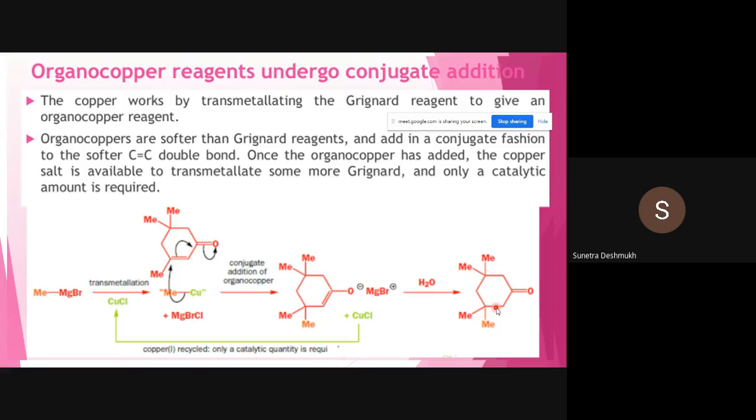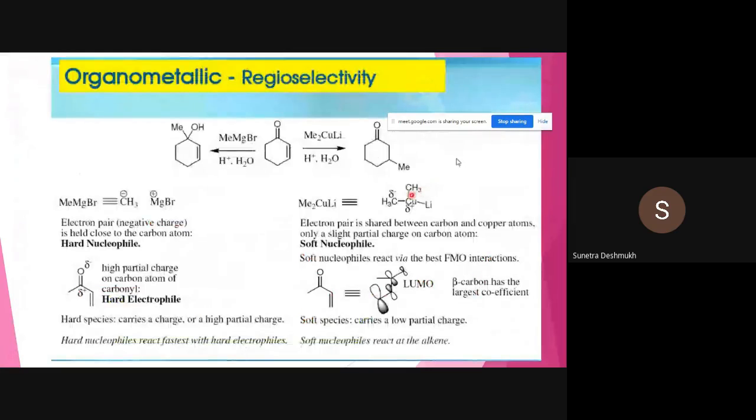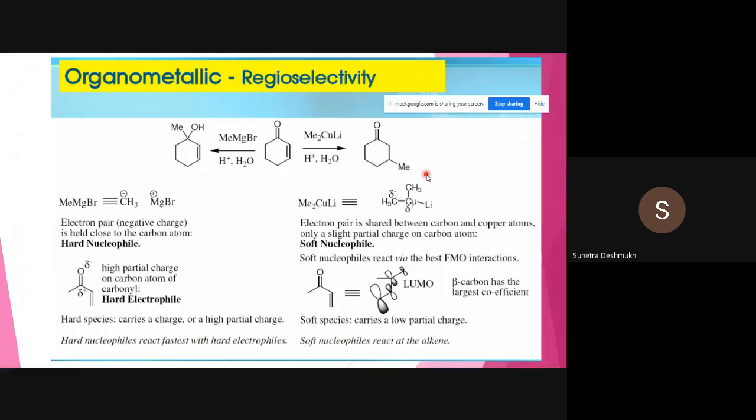So one carbon carbon double bond has broken, and two new sigma bonds, carbon methyl sigma bond and carbon hydrogen sigma bond, have been formed in your 1,4 conjugate addition product. So this is nothing but how a Grignard reagent acts by 1,2 addition or 1,4 conjugate addition reaction. Very simple, and if you know the basic things, you can identify whatever reactions they will ask you in the final examination, and you can solve on the basis of these things.